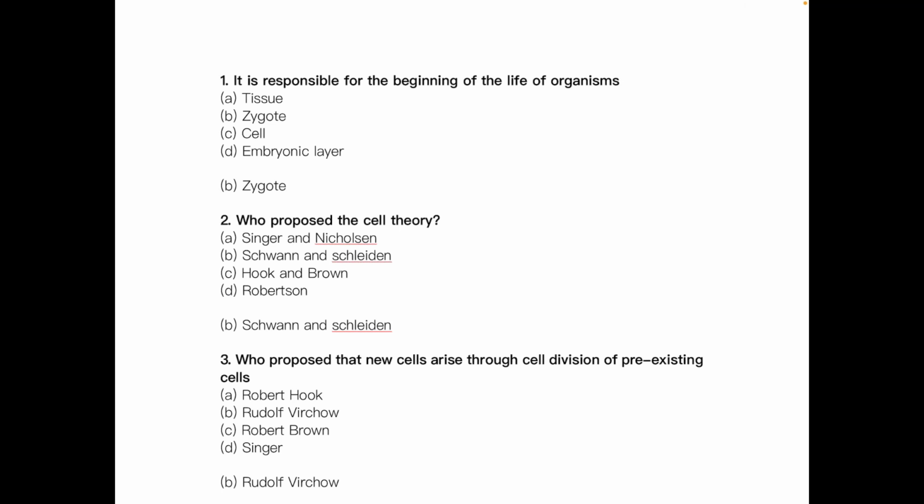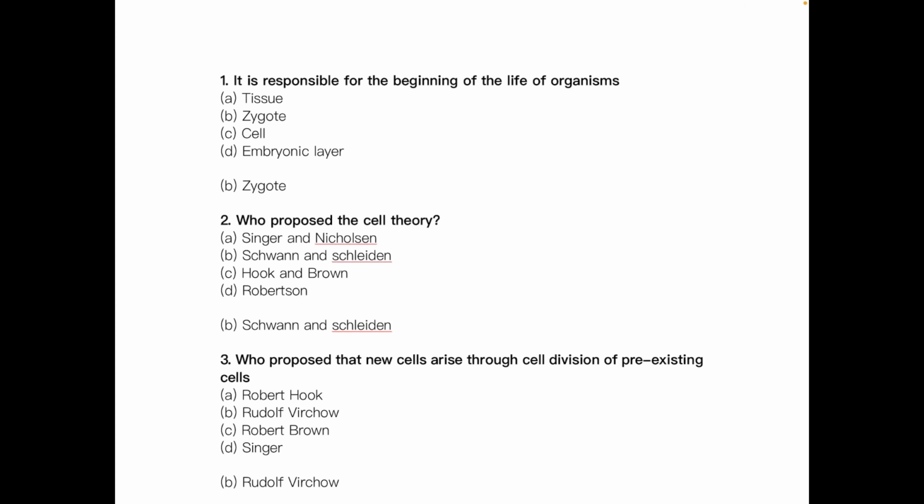Then who proposed the cell theory? The answer is Schwann and Schleiden. If you see Singer and Nicolson, they proposed the plasma membrane model, that is the fluid mosaic model.